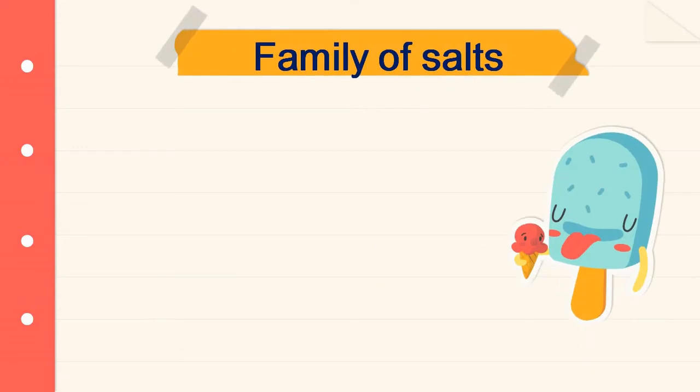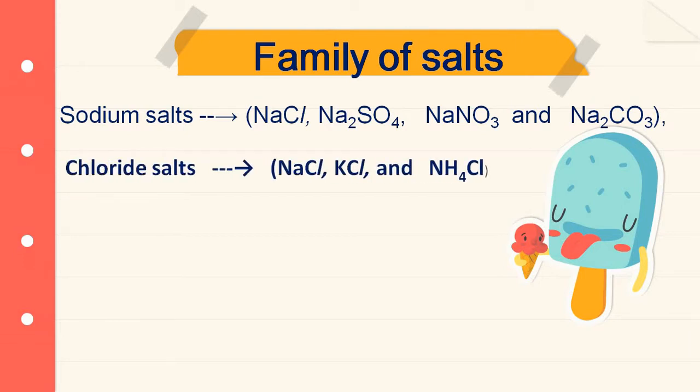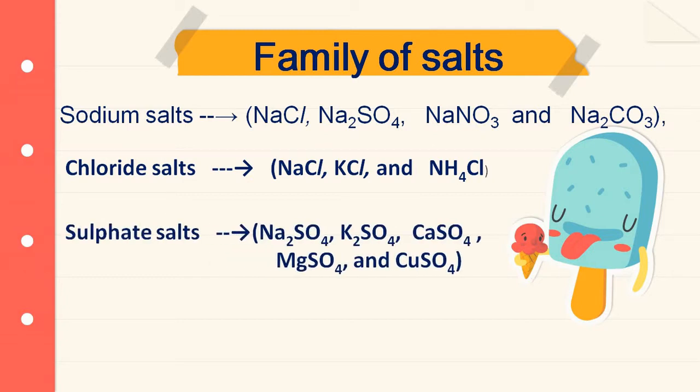Now, family of salts. Sodium salts. Example: sodium chloride, sodium sulfate, sodium nitrate and sodium carbonate. These are sodium salts. Sodium chloride, potassium chloride, ammonium chloride are chloride salts. Sodium sulfate, potassium sulfate, calcium sulfate, magnesium sulfate and copper sulfate are sulfate salts.